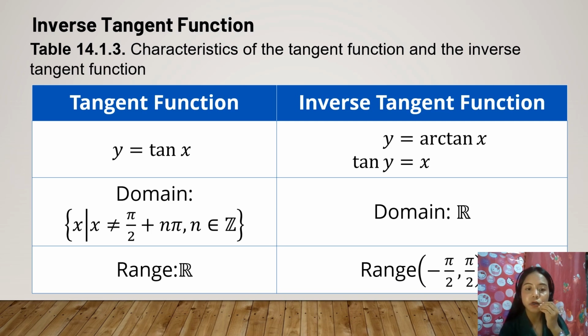The range of the tangent function is, again, all the real numbers. The range of the inverse tangent function is -π/2 to π/2. Take note of the characteristics, class.